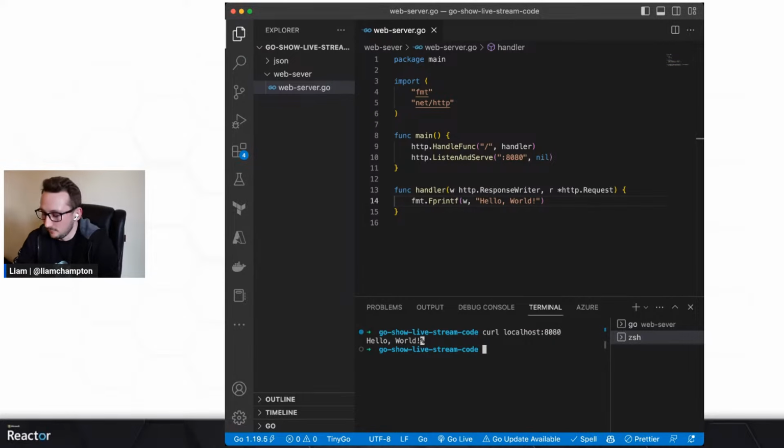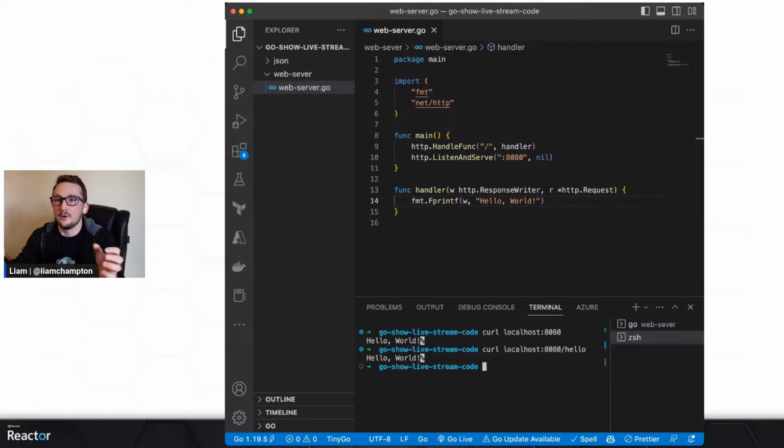But there's something wrong because I can also do /hello world or hello, and it still prints the same thing. That's because every single time I'm hitting that root, it's always going to return the function. So there's a way that we can go around that, or we can just do a simple little URL path check, and if it matches the / and / only, then we're going to print back the function.